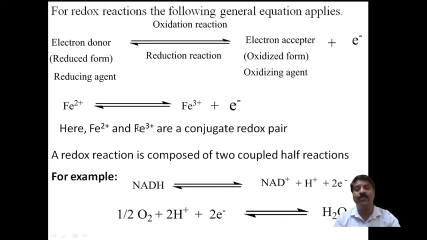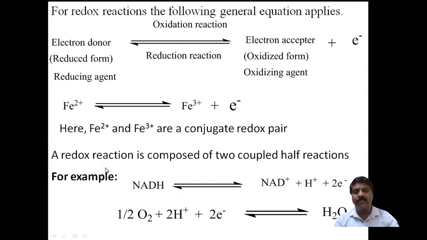These two species, Fe plus 2 and Fe plus 3, differ in only one electron. Therefore it is called a conjugate redox pair.